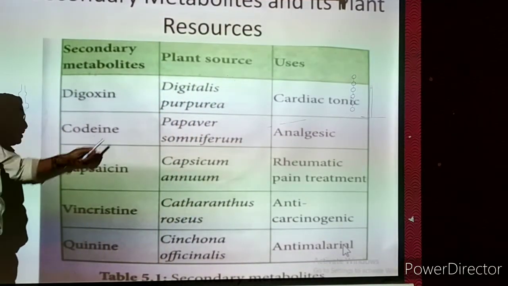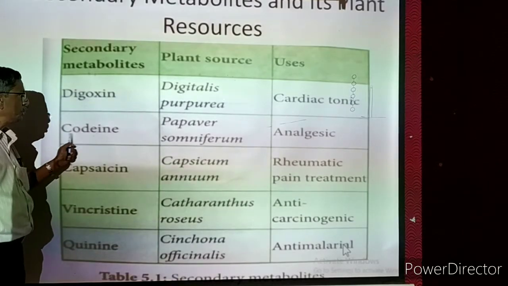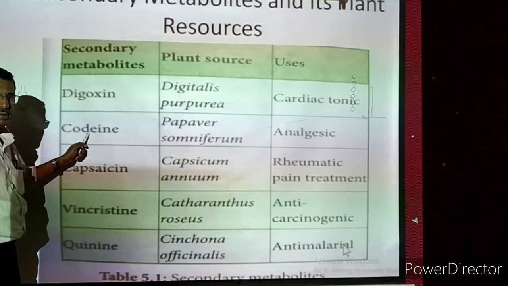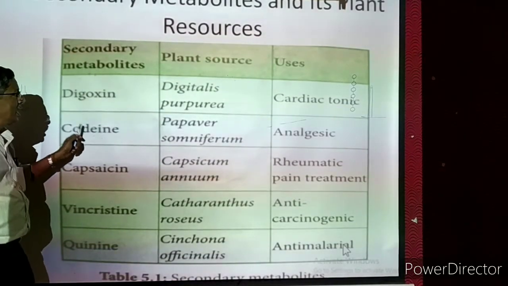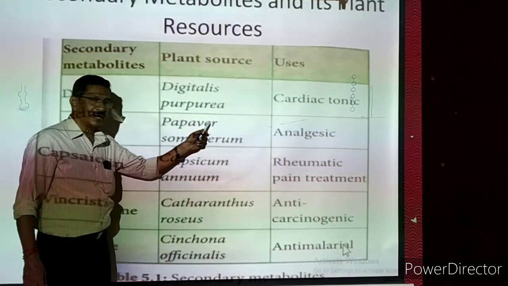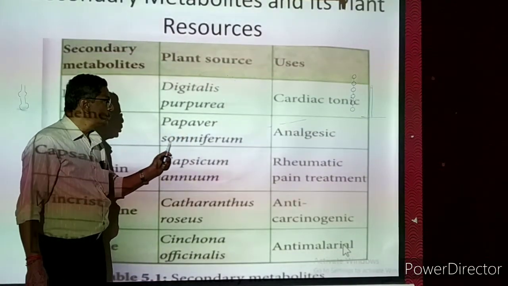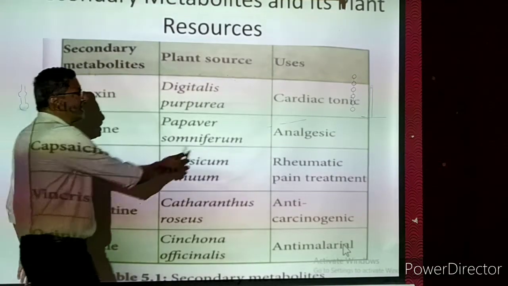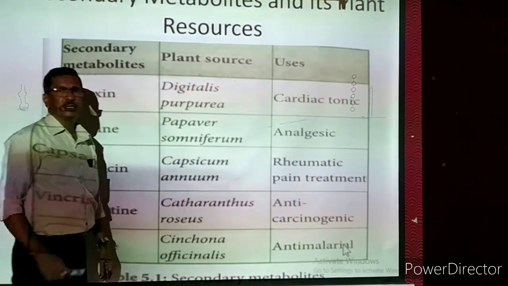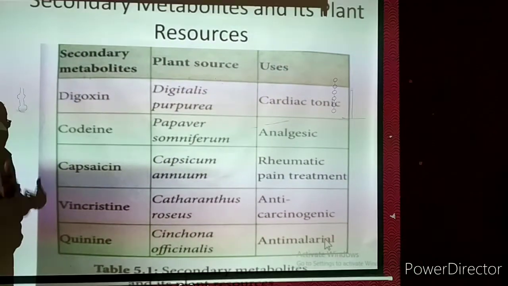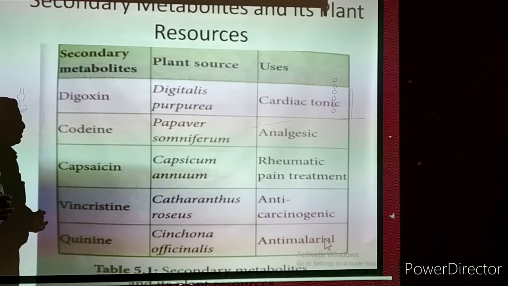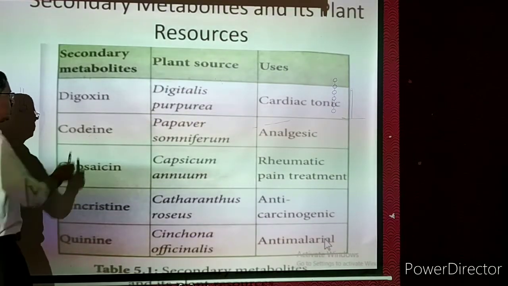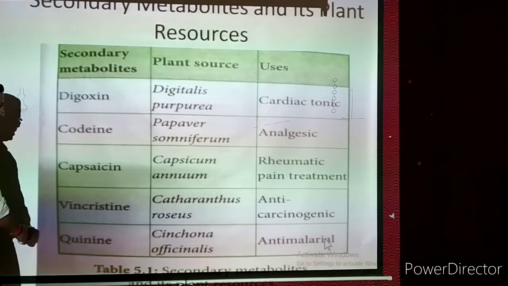Then codeine, C-O-D-E-I-N, codeine. The codeine is the chemical. It is a secondary metabolite obtained from Papaver somniferum, the name of the plant. It is an analgesic. Analgesic means pain reliever. So tablets are manufactured, pain killing tablets, headache tablets, stomach pain tablets, muscle pain tablets, like that. So codeine is used as an analgesic.